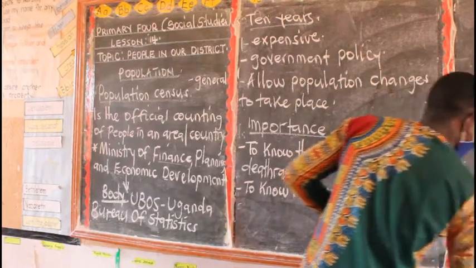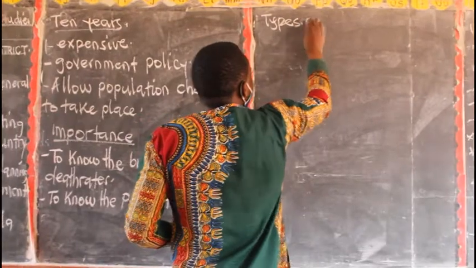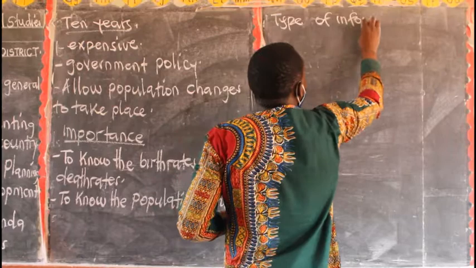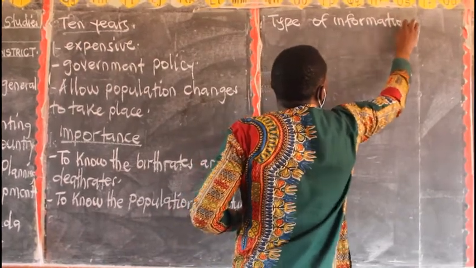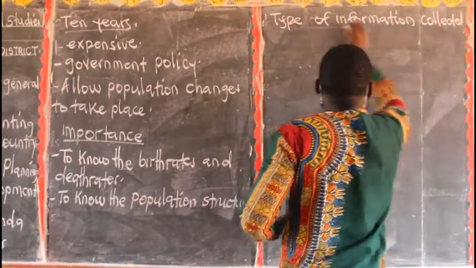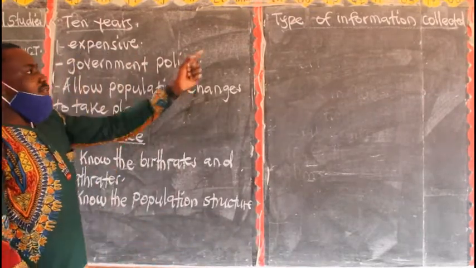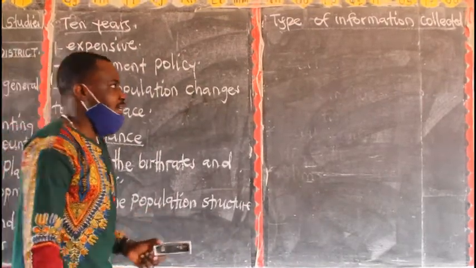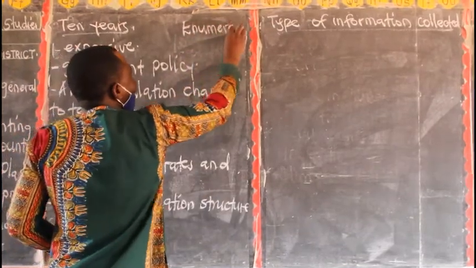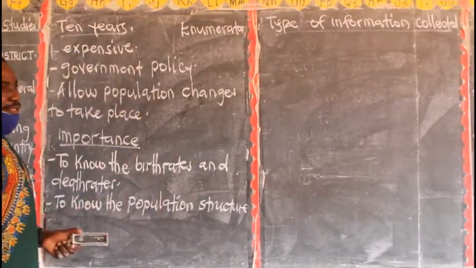Lastly, I want us to look at the type of information. They can ask you, we have the type of information collected during population census. Which type of information is collected? Remember, I told you that people who are counting others during population census are called the enumerators. The word is enumerators. Now in math, we have enumerators and the denominators.